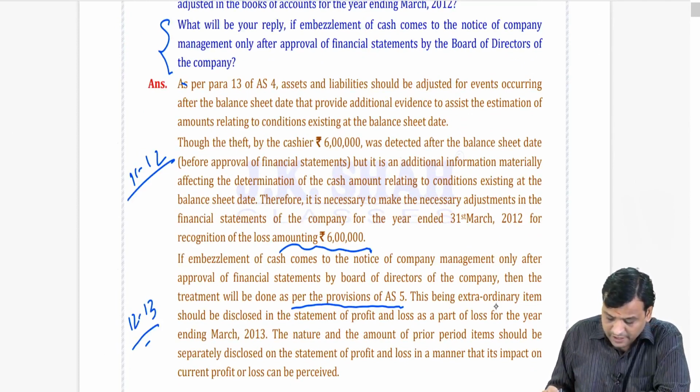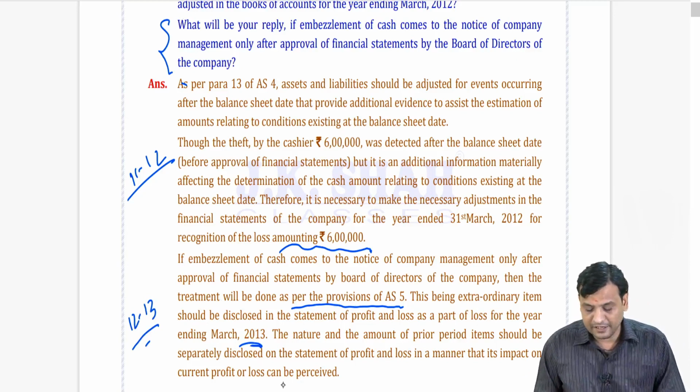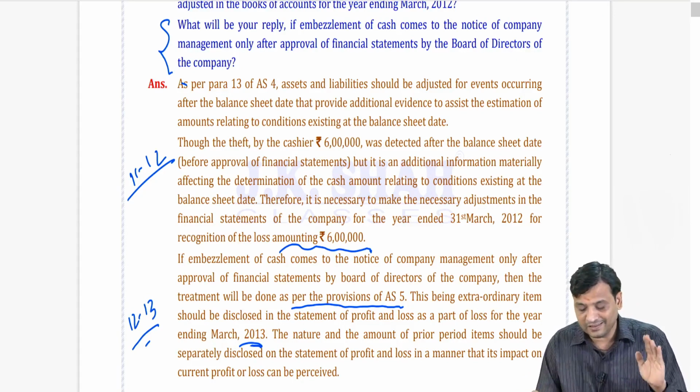This being an extraordinary item should be disclosed in the statement of P&L as a part of profit or loss for the year ending on 31st March 13, next year. The nature of the amount should be separately disclosed in the statement of P&L in the manner that its impact on the current profit or loss can be perceived.